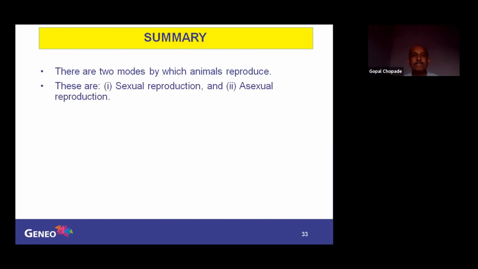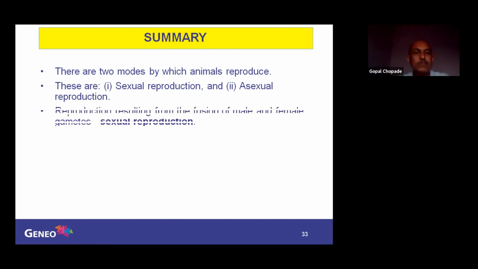So you might have enjoyed the video on the life cycle of the frog. Finally, we will summarize what you have learned. There are two modes by which animals reproduce: sexual reproduction and asexual reproduction. Asexual we will discuss in the second session. Reproduction resulting from the fusion of male and female gametes is called sexual reproduction.